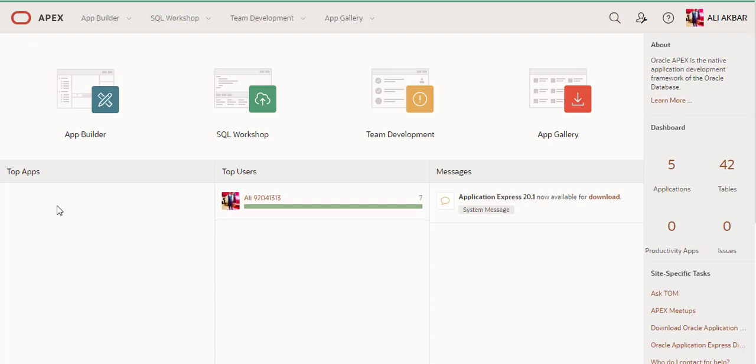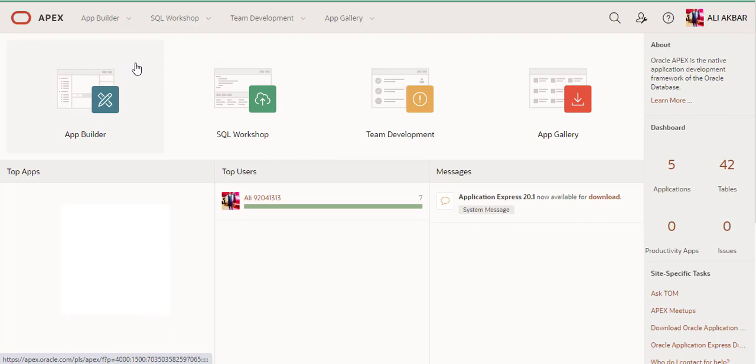If you use one workspace and create many apps, the top apps will be shown here. One workspace has many users, and the top user will be shown here. This is a message; you can set your message. Okay, let's start.